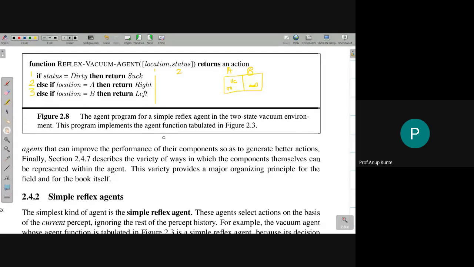But your vacuum cleaner won't understand that. It will jump to room 1 and find it is not dirty. It will jump back to room number 2 and keep on doing it till room B gets dirty, and then it will clean it. Now consider that the vacuum cleaner, being a robot, runs on battery, and if it keeps on moving from this room to that room continuously, there will be a lot of issues with the battery, right? The battery is going to get drained quickly, and it's not going to operate throughout the cycle that it is expected to operate in. Maybe this is an office robot. It has to work from 10 a.m.